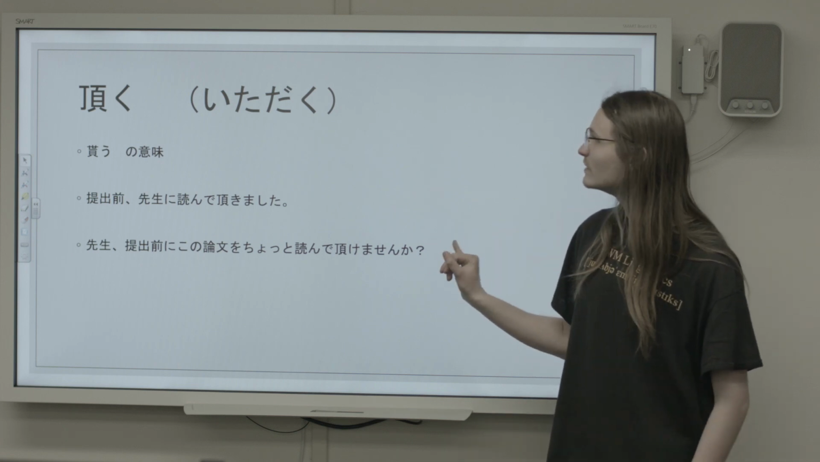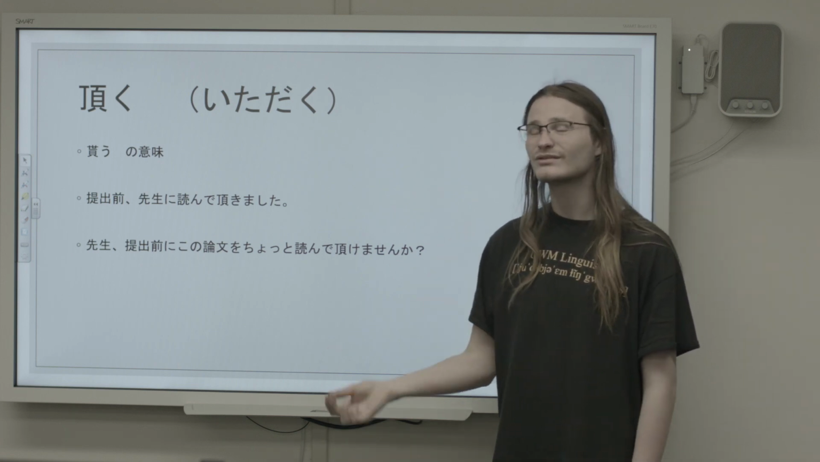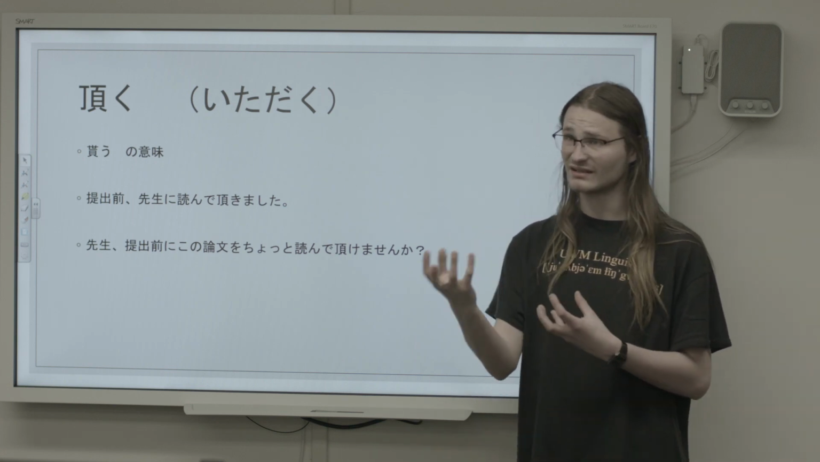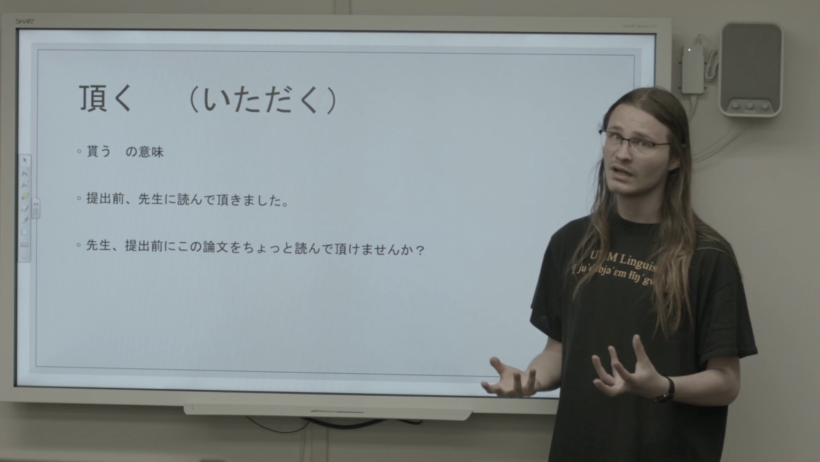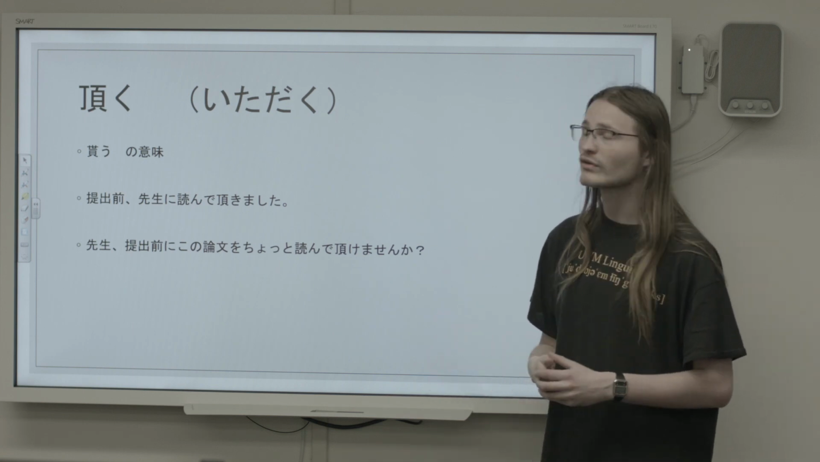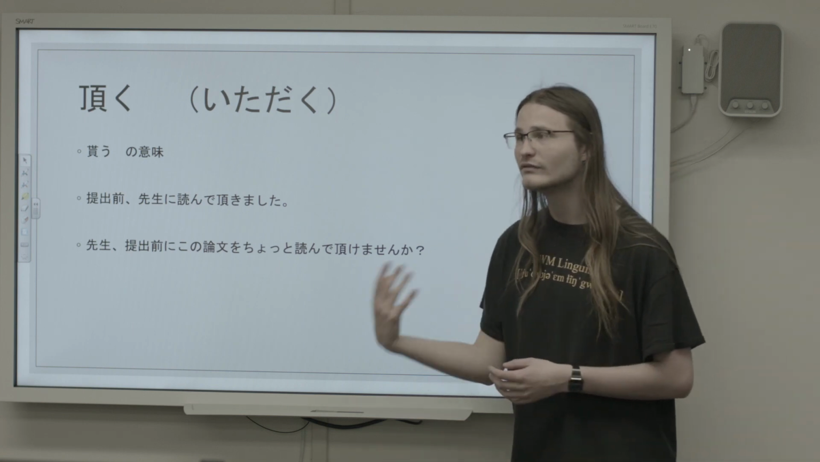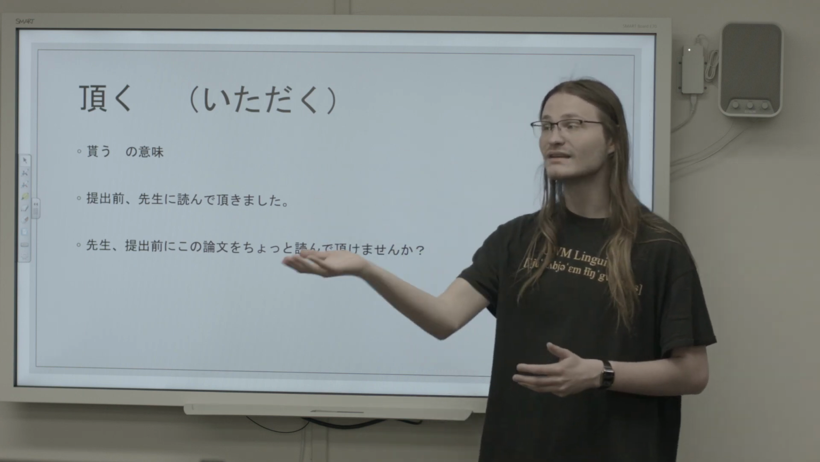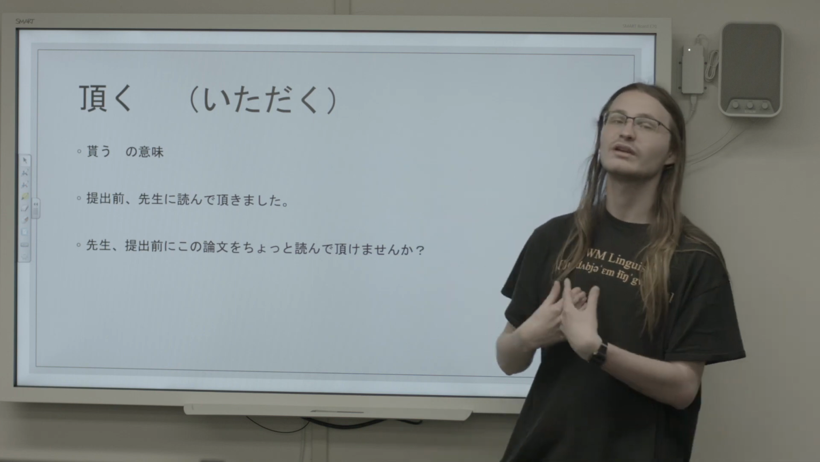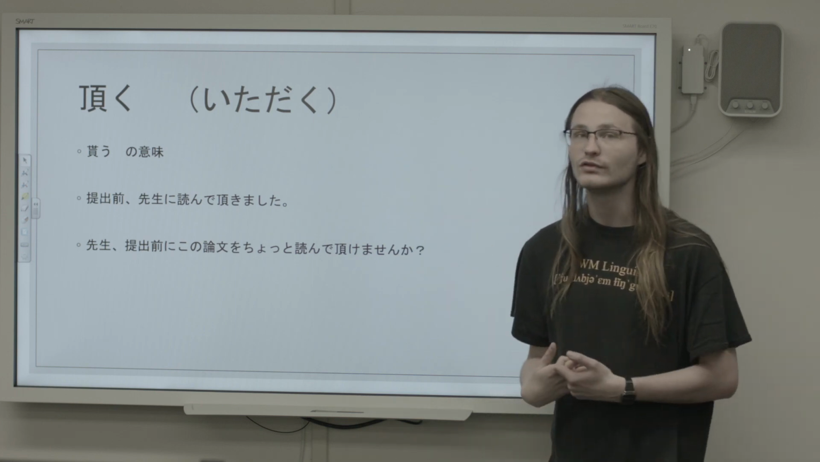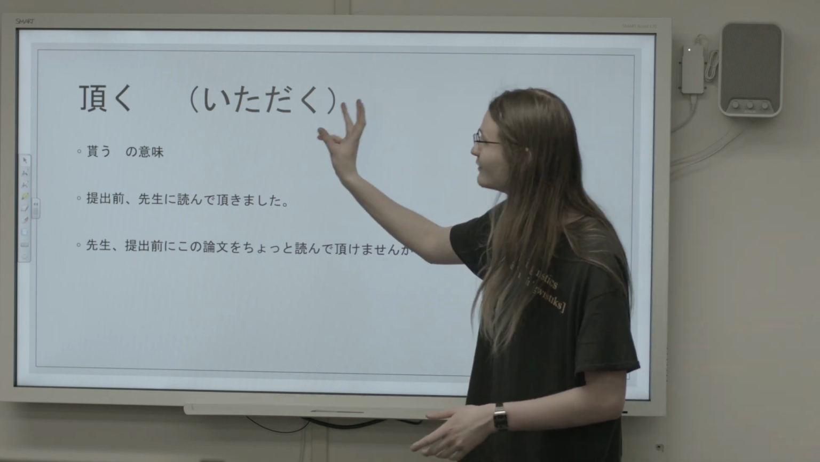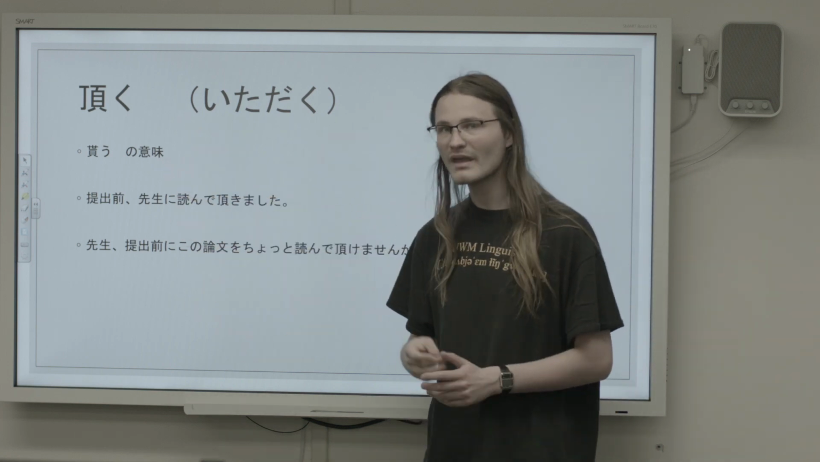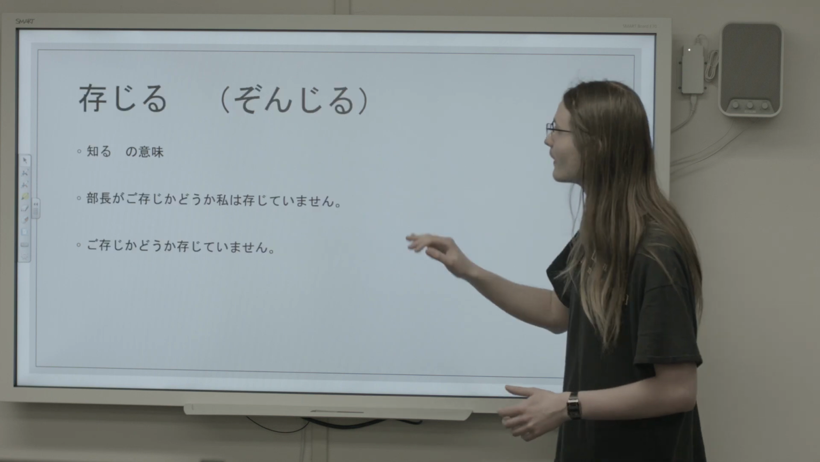This is a really common usage and probably where you're going to use itadaku the most in questions, because it's generally appropriate to use this in a lot of different situations, and so you're going to find yourself in those situations, whether it be at work, at school, or even at the convenience store, and you want to say, could you heat this up for me, please? You could say, atatamete itadakemasen ka? Would you be able to heat this up for me? And if you use itadaku, it's a lot more respectful than just using morau. And so that's going to be very important to know.